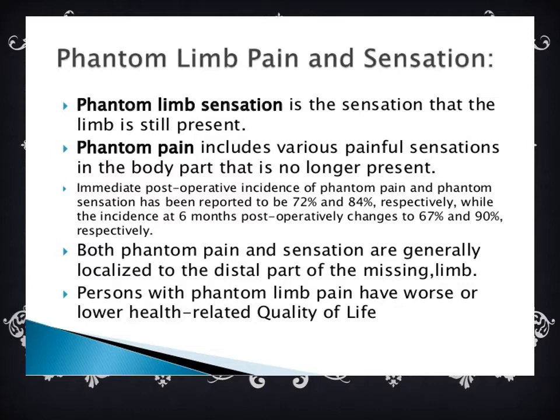Immediate post-operative incidence of phantom pain and phantom sensation has been reported to be 72% and 84% respectively, while the incidence at 6 months post-operatively changes to 67% and 90% respectively. Both phantom pain and sensation are generally localized to the distal part of the missing limb. Persons with phantom limb pain have a lower quality of life.